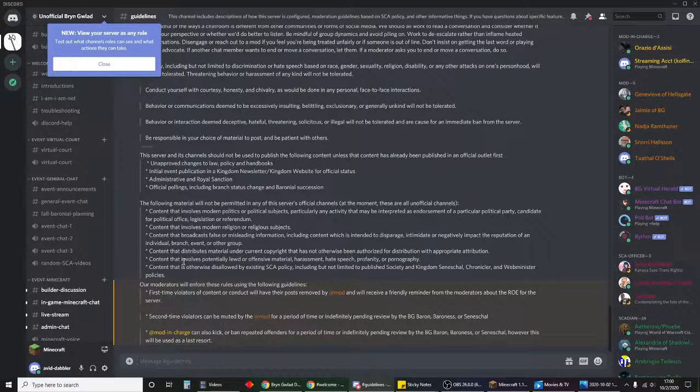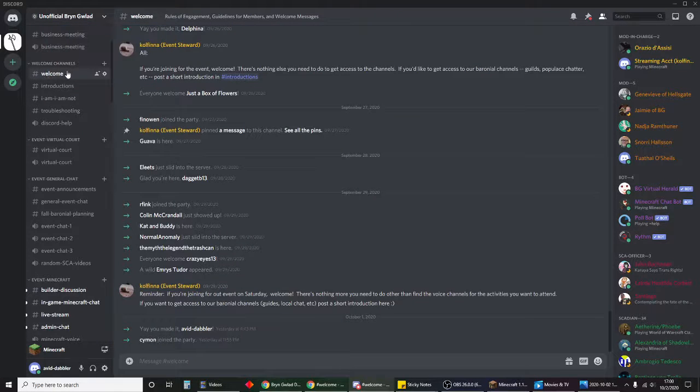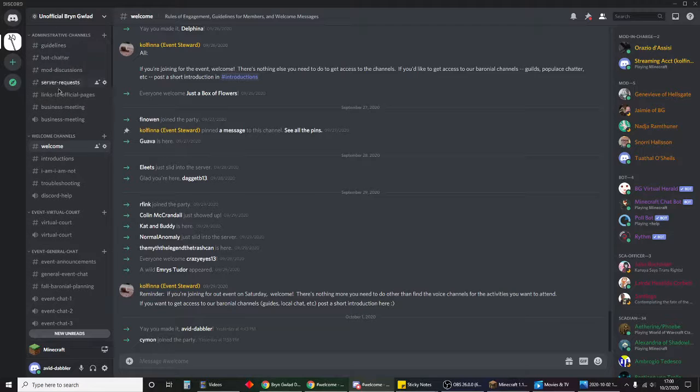Clicking on that server, when you first join in, you're going to start in the welcome channel. This is a channel that simply makes a little announcement when people first join the server. It's our landing spot. On the left side of the screen, you will see what we call channels in Discord. There are text channels, which have a little pound sign in front of them, and there are voice video channels that have a little speaker icon next to them.